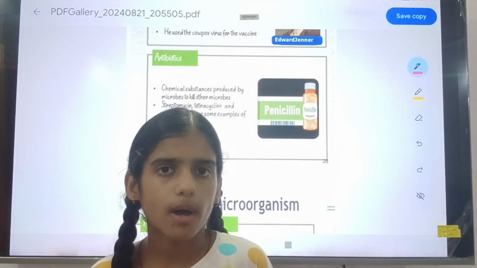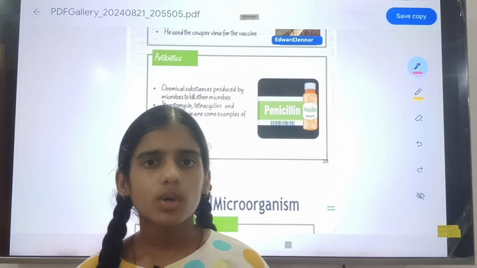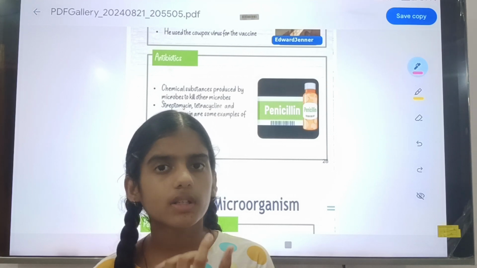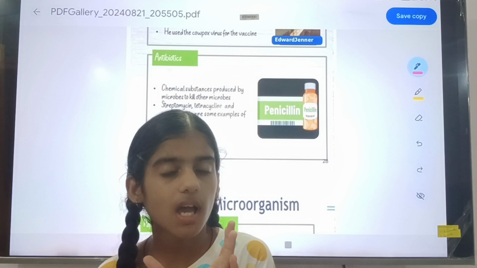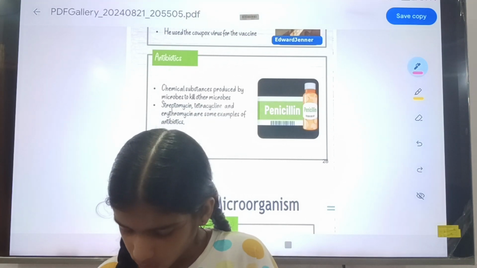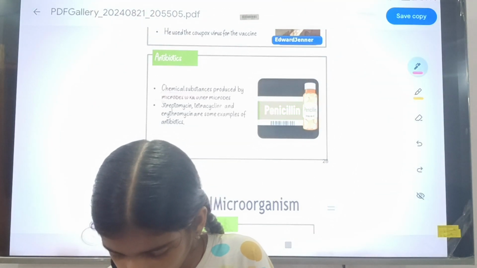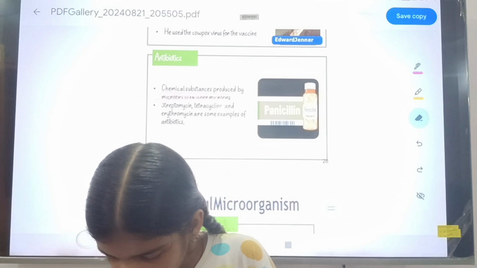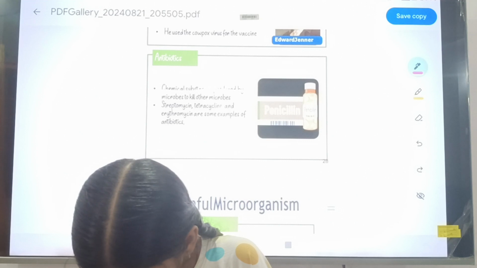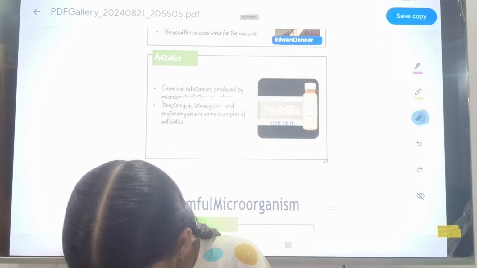Second is antibiotic. You know that an antibiotic fights against disease. When you take the medicine, the chemical or microorganism present in it can fight against disease. An antibiotic is a chemical substance produced by microbes to kill other microbes.